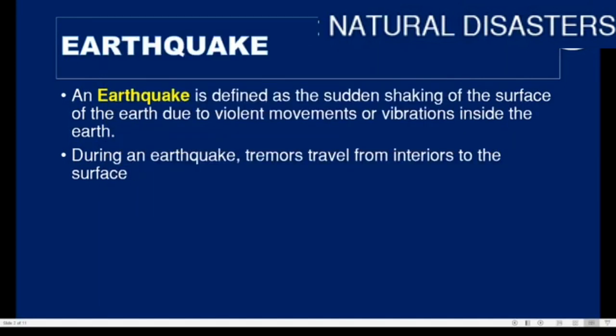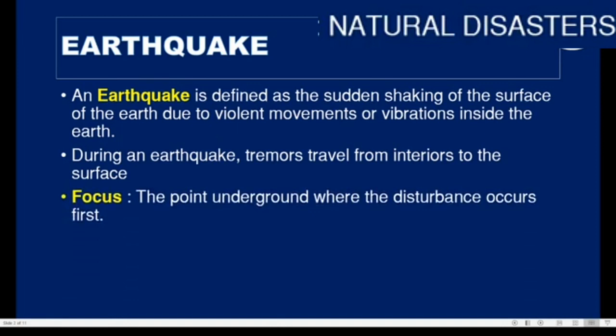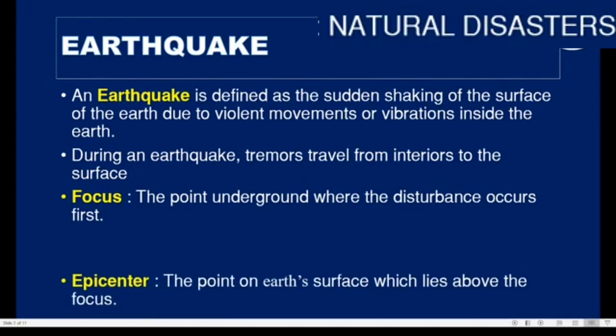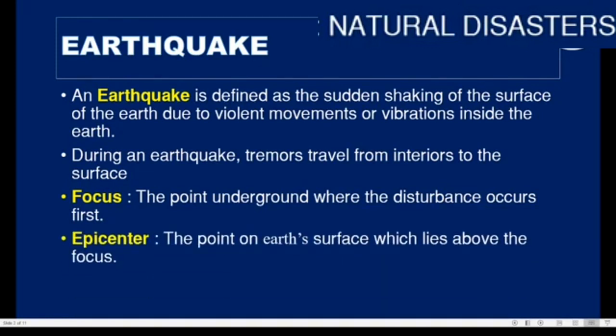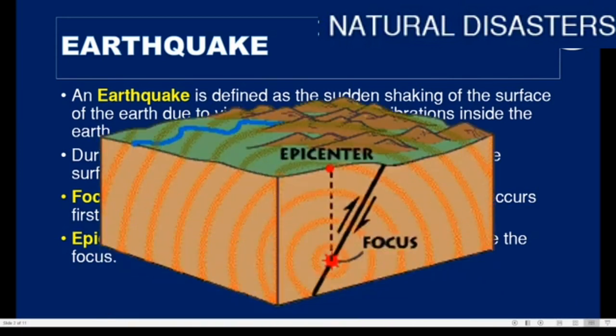There are two important terms: focus, the point underground where the disturbance occurs first, and epicenter, the point on Earth's surface which lies above the focus. Let's take a look at what these are. As you can see, the focus is the point where the earthquake has originated. This is where the tectonic movement was very sudden and therefore it formed a crack. Now, right above the focus is the epicenter.